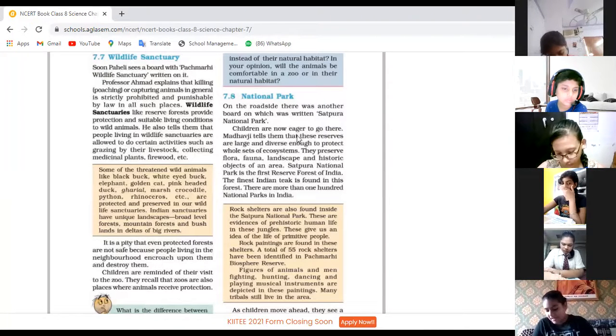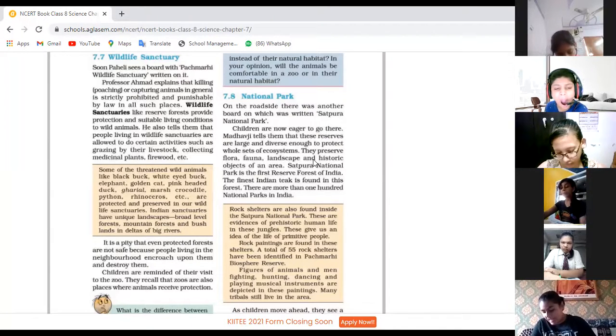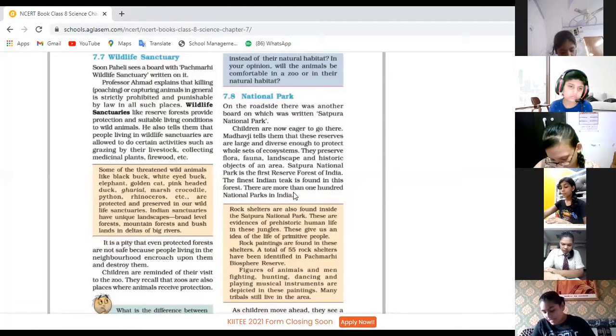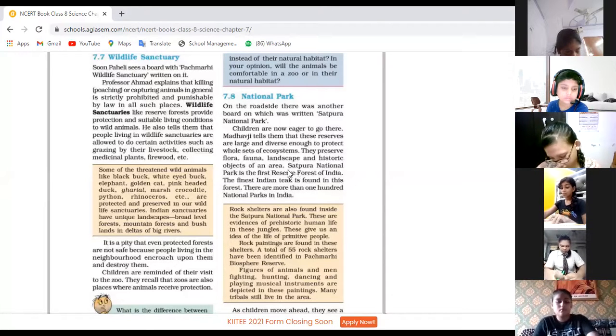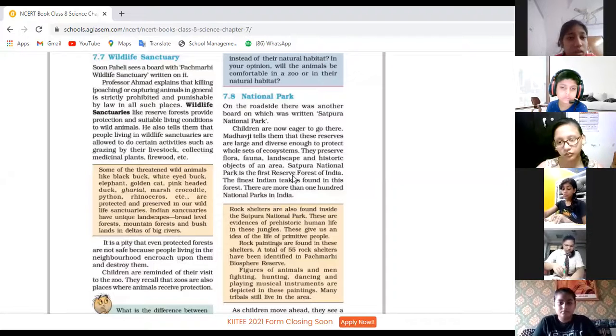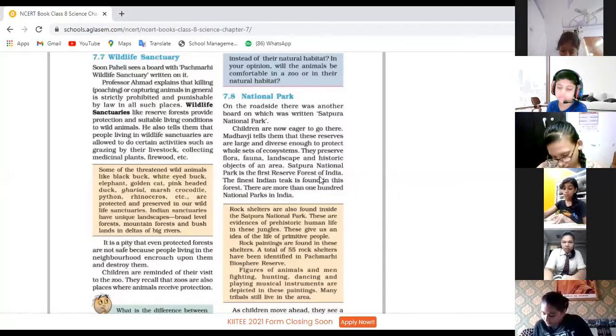Madhavji tells them that these reserves are large and diverse enough to protect whole sets of ecosystems. They preserve flora, fauna, landscape, and historic objects of an area. Satpura National Park is the first reserve forest of India. The finest Indian teak is found in this forest. There are more than 100 national parks in India. Okay, beta, thank you. Children, underline this: Satpura National Park is one of the first reserve forests of India. In one mark, you can get this question. Kindly underline.